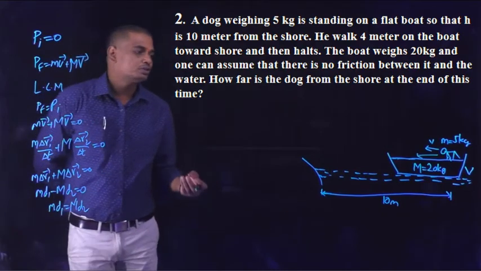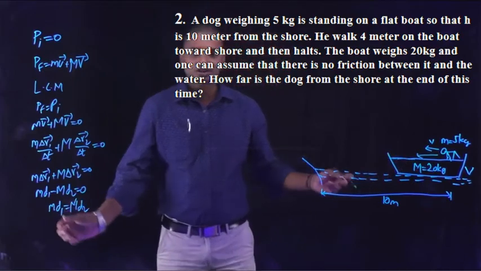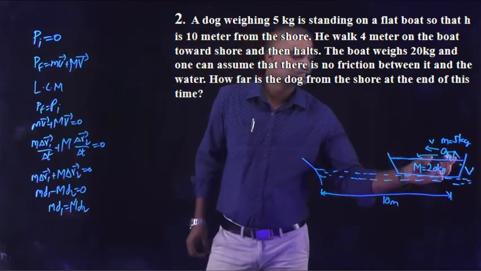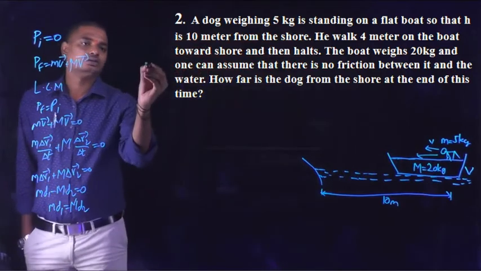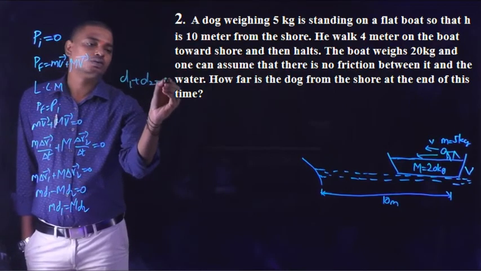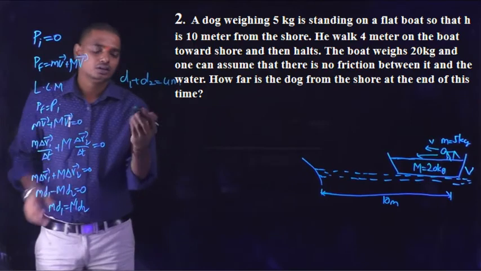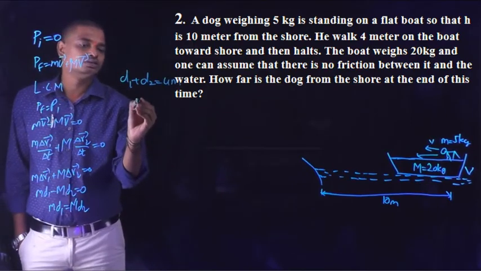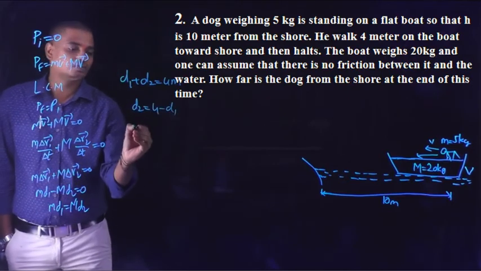With respect to the boat means, as the dog moves with respect to the shore, D1 is the distance moved by the dog and D2 is the distance moved by the boat. So total distance should be equal to 4 meters. So from here D1 plus D2 is equal to 4 meters, as we solved in the previous problem. So from here D2 is equal to 4 minus D1, substituting in the equation.